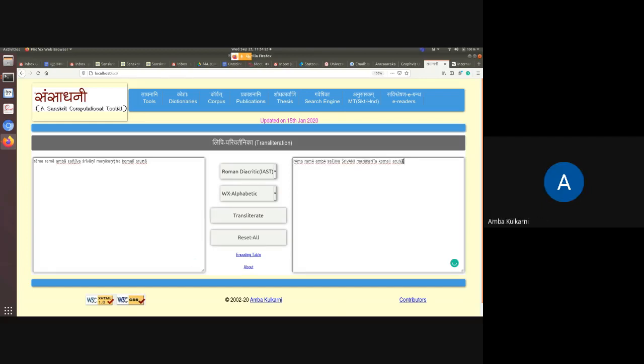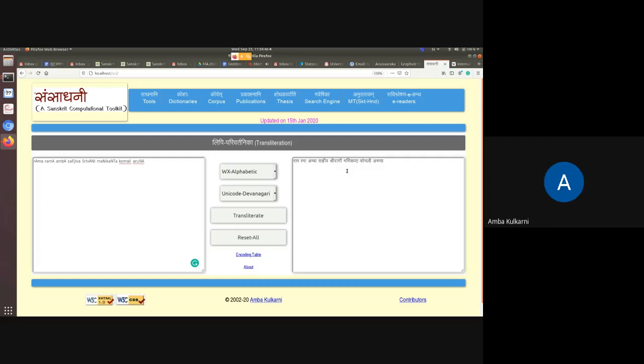Now, suppose this WX I take and I give this as input. So now WX is my input and I transliterate it into Devanagari. So I get Devanagari. So you can go from one scheme to another.